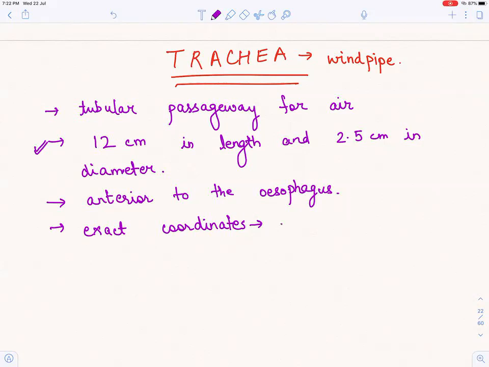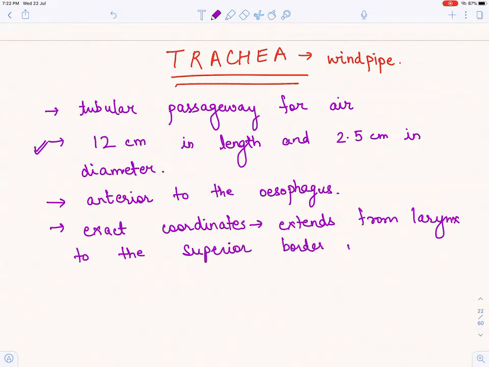So what are the exact coordinates? It extends from the larynx, remember, you can see the previous video of larynx, to the superior border of fifth thoracic vertebrae.